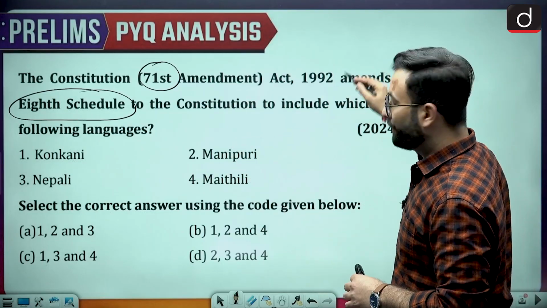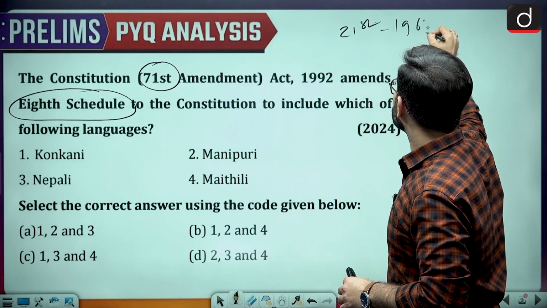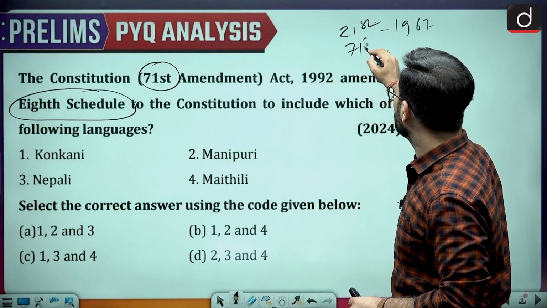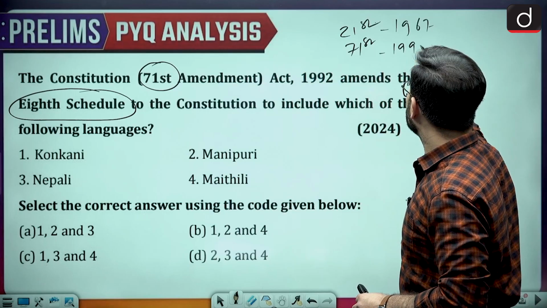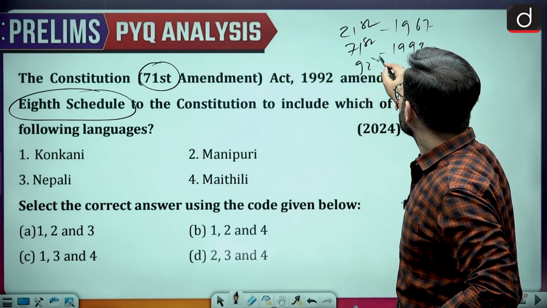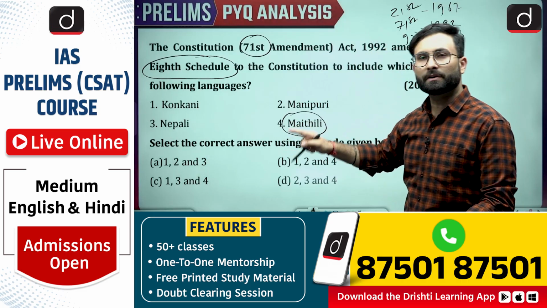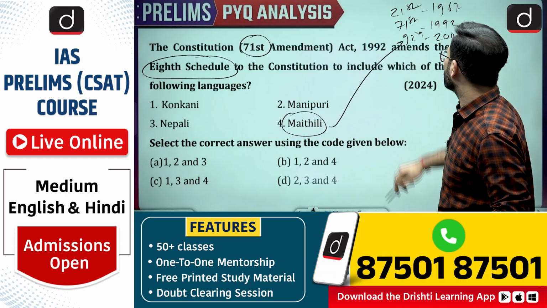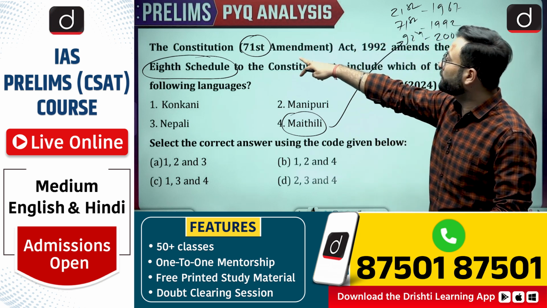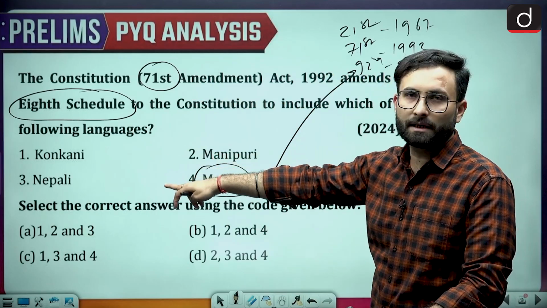Now, when we talk about the Constitution Amendments with respect to the official languages, there were 3 Constitution Amendments which have happened. First was your 21st, that was somewhere around 1967. Then there was the 71st, which we are talking about over here, that was in 1992, and then the third one was the 92nd, that was 2003. Now, the Maithili one was the latest one, which was added in the 92nd Constitution Amendment Act in 2003. So when we are talking about the 71st one, here you can say the 3 languages, Konkani, Manipuri, and Nepali, were added.